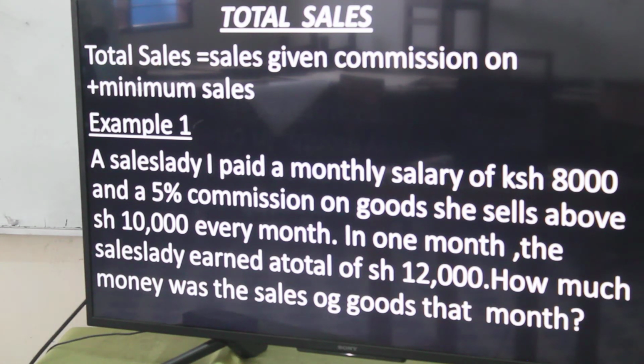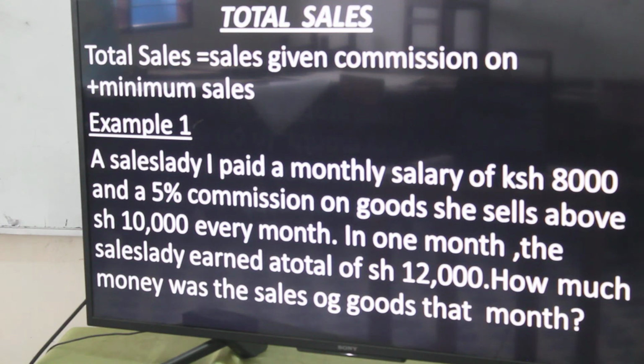Total earnings means the commission, that is the money you have been given after doing good work, plus the money you are entitled to each and every month, what we call the basic salary, given to people who have been employed to sell.